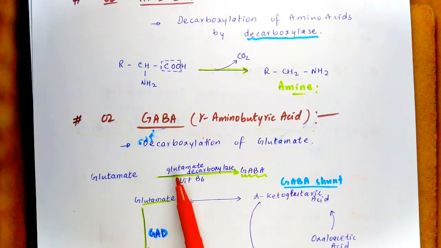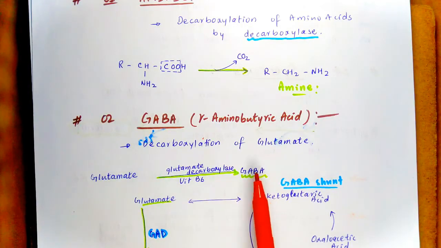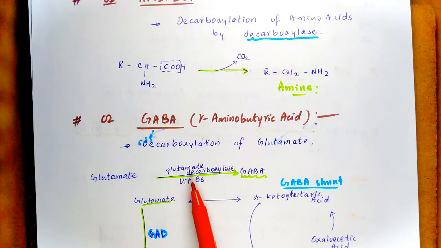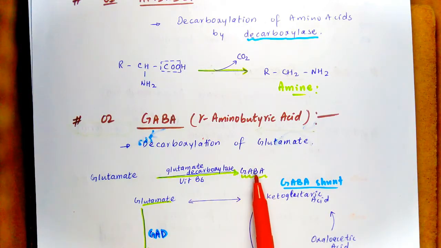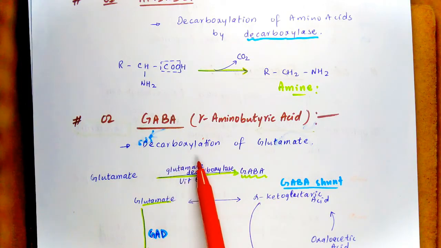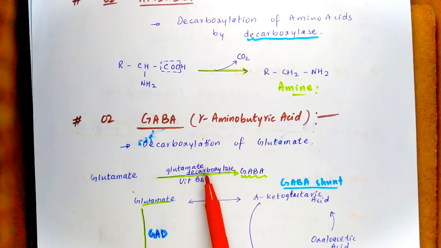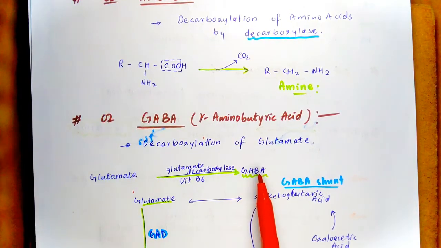Here you can see the reaction step by which glutamate is converted into GABA. Glutamate decarboxylase, with the addition of vitamin B6, forms GABA. So the decarboxylation of glutamate by the action of the glutamate decarboxylase enzyme results in GABA.